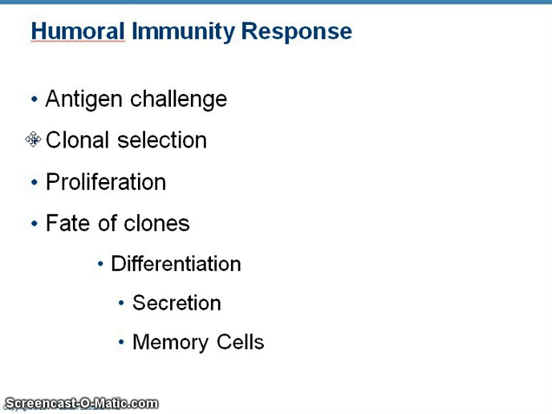That B cell is going to proliferate into what we call a clone, a number of identical cells that all produce the same antibody. The members of this clone are going to then differentiate into plasma cells that secrete antibody and memory cells that hang around and wait for the next infection.